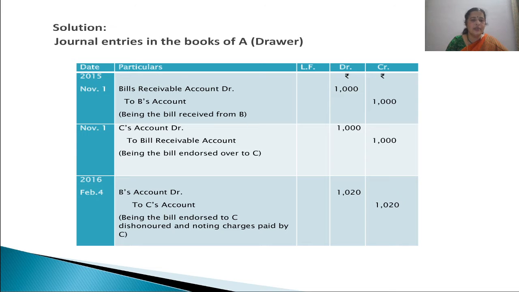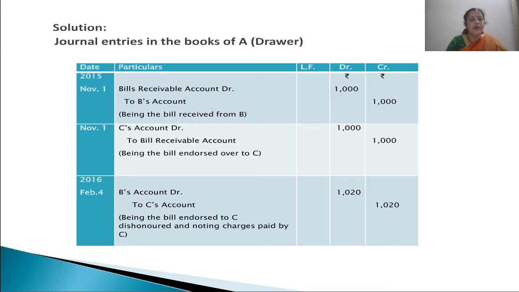Then on the same date, A, the drawer, is endorsing this bill in favor of Mr. C. So the journal entry will be C's account debited to bills receivable account. So C is a personal account, and his account is debited, debit the receiver of the benefit.